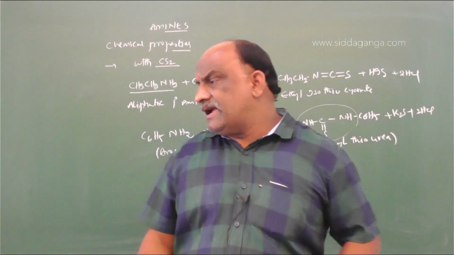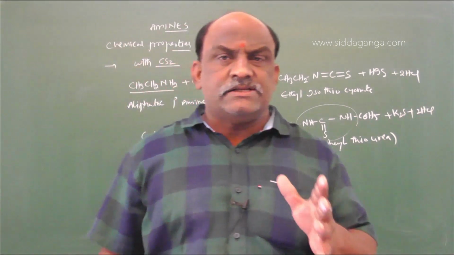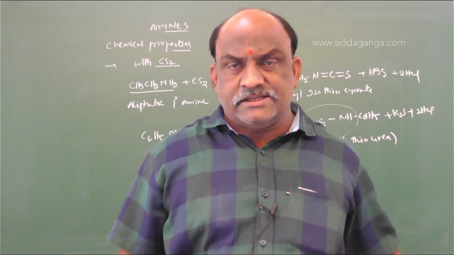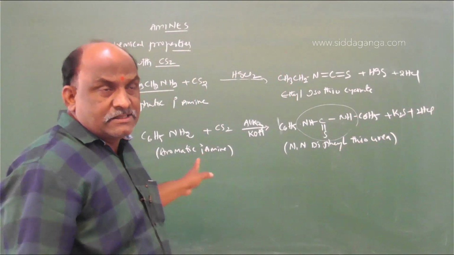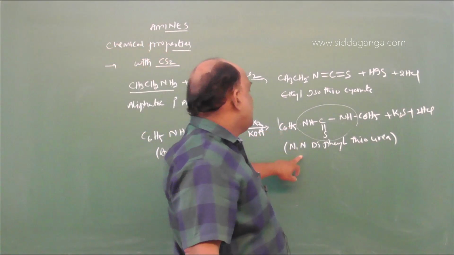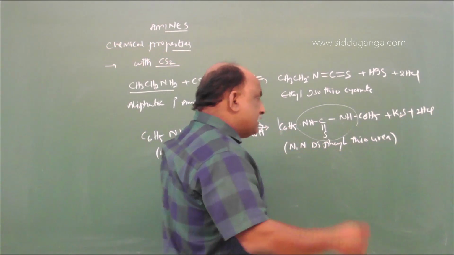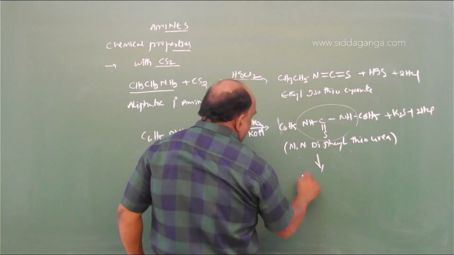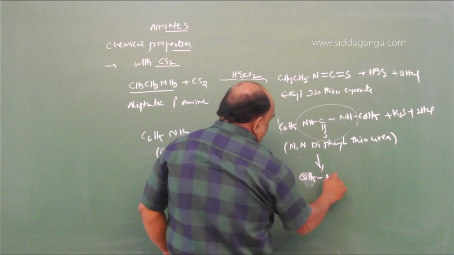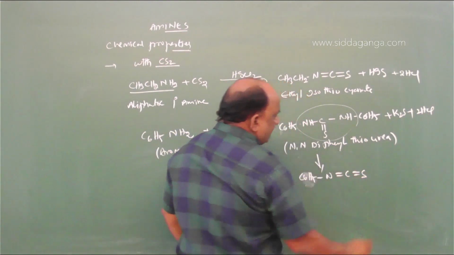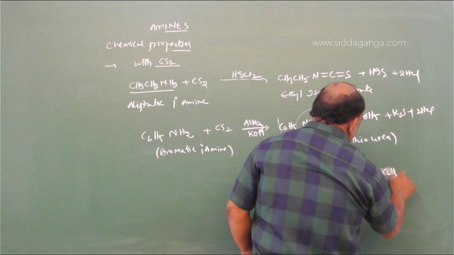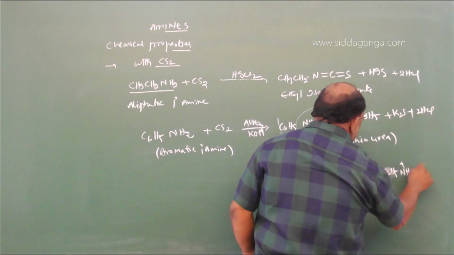This is the step 1 reaction. Aliphatic amines directly combine with CS2 to give isothiocyanates. But for aromatic amines, the reaction proceeds in two steps. In step 1, we get N,N'-diphenylthiourea. This further converts into C6H5N=C=S plus the remaining C6H5NH3+ Cl-.